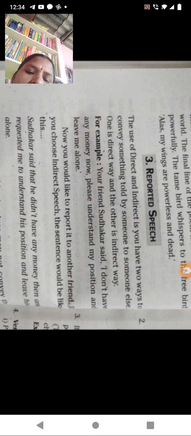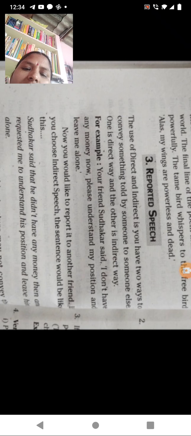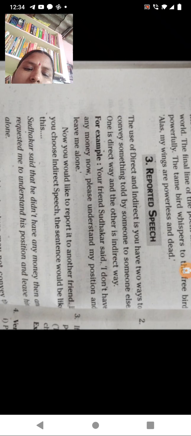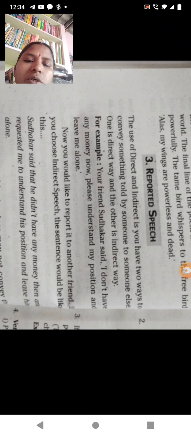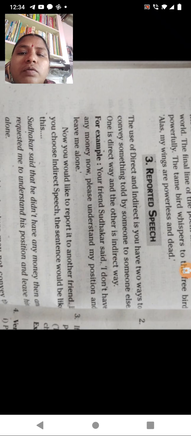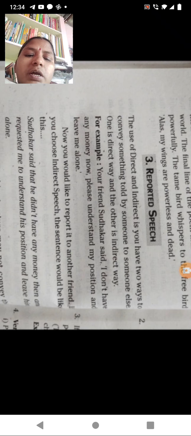You have two ways to convey something told by someone to someone else. So here you have two ways to express your views. One is the direct way and one is the indirect way.